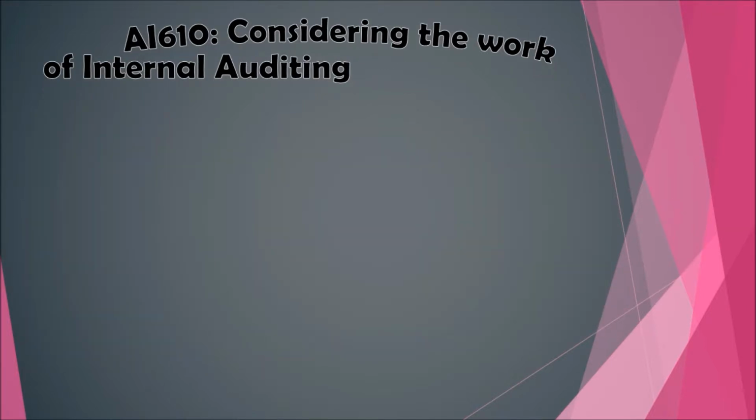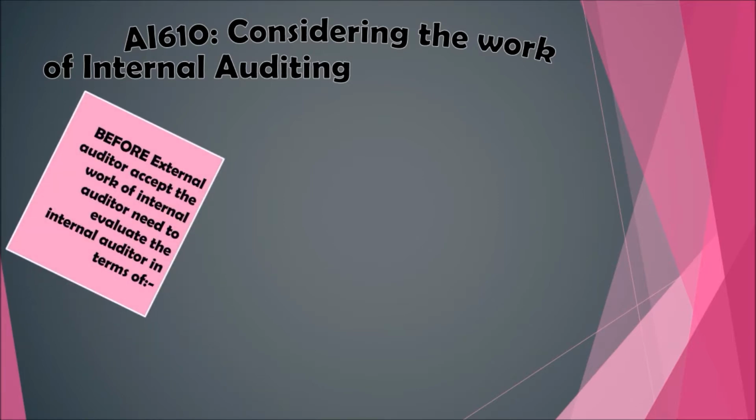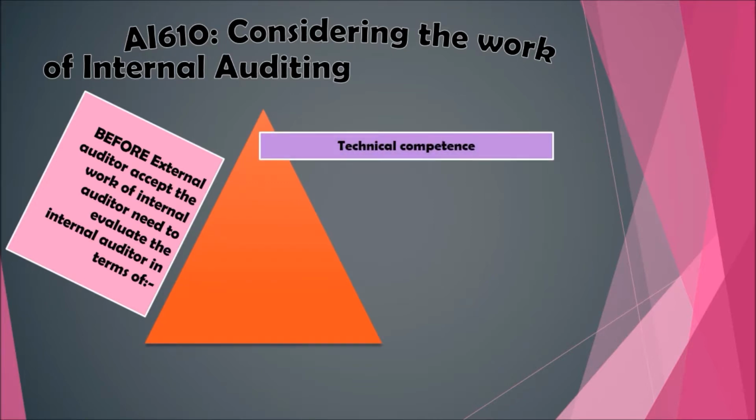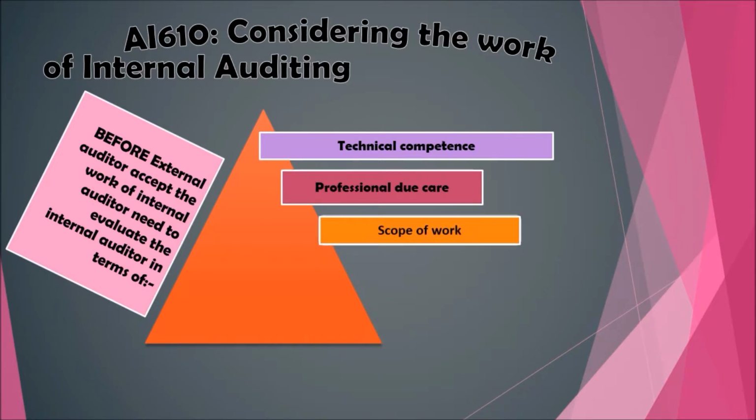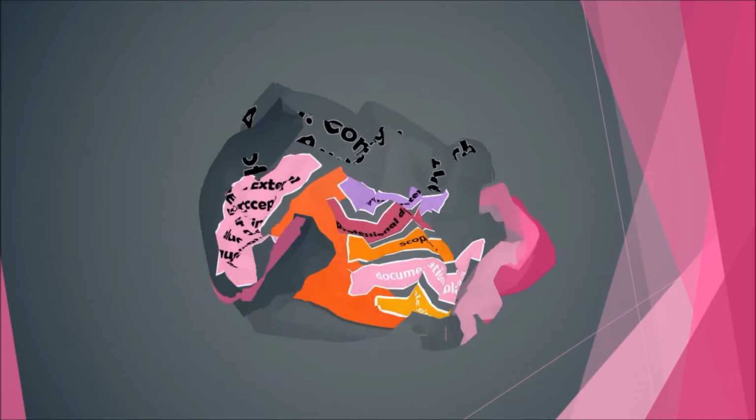The external auditor, in order to accept the work of the internal auditor, should evaluate the internal auditor in terms of: 1. Technical competence, the skill and expertise of the internal auditor. 2. Professional due care, whether the internal audit is carried out with due care, such as proper planning and supervision. 3. Scope of work, whether the audit evidence obtained is sufficient and appropriate for the external auditor to form an opinion. 4. The documentation on planning of the internal auditor. 5. Sample size selected by the internal auditor.